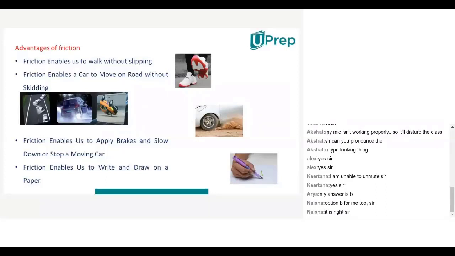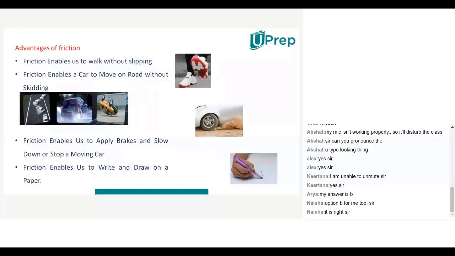Now observe carefully. Advantages of friction. Friction enables us to walk without slipping. Friction enables a car to move on a road without skidding. Friction enables us to apply brakes and slow down or stop a moving car. Friction enables us to write and draw on paper.